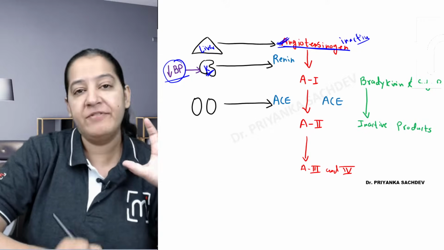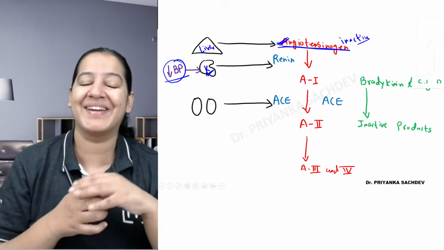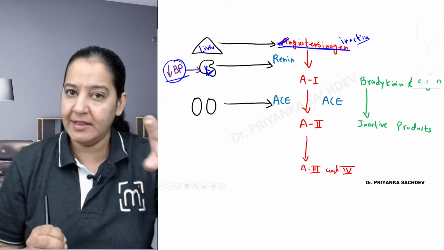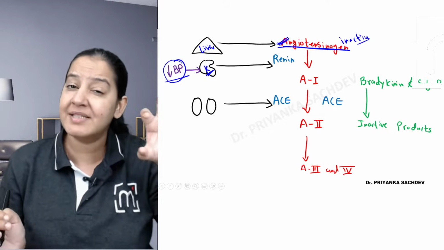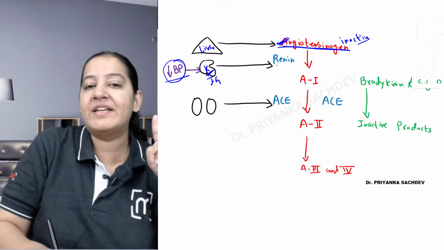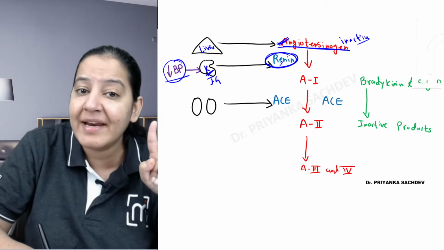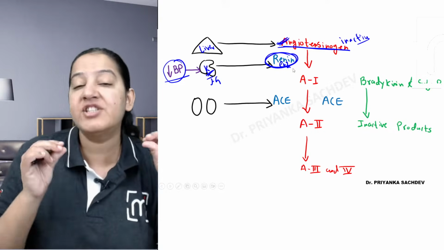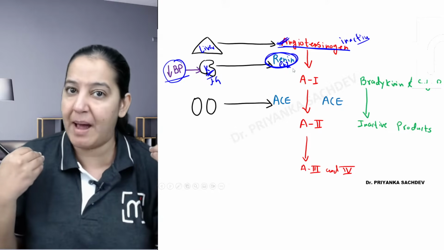Inside the kidney we have the nephron. Each kidney has 1 million nephrons. Humans have a pair of kidneys. In the nephron we have the glomerulus. In the glomerulus, we have the afferent arteriole and efferent arteriole. In the afferent arteriole, there is a special cell known as juxtaglomerular cells. Those cells secrete an enzyme in the blood known as renin. Renin is not a protein. Renin is an enzyme secreted by the juxtaglomerular cells of the kidney. Currently it is not present in me because my blood pressure is normal.